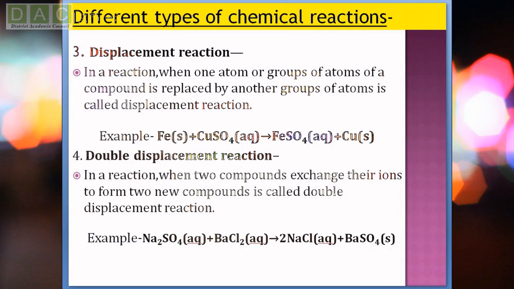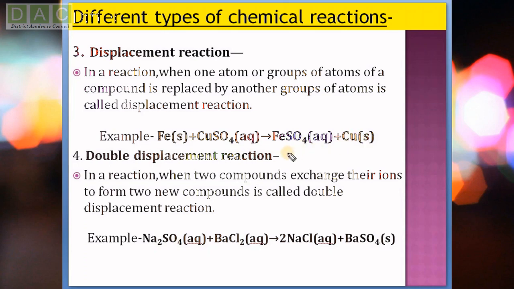The next is displacement reaction. In a reaction, when an atom or group of atoms of a compound is replaced by another atom or group of atoms, it is called a displacement reaction. I have given an example here. Fe stands for iron. When iron reacts with copper sulfate in its aqueous solution, we get ferrous sulfate and copper.